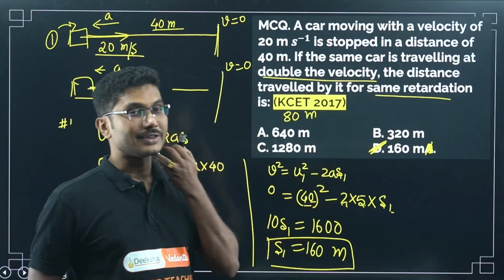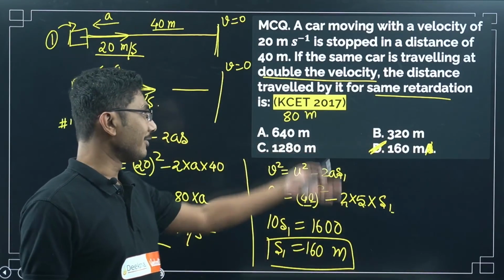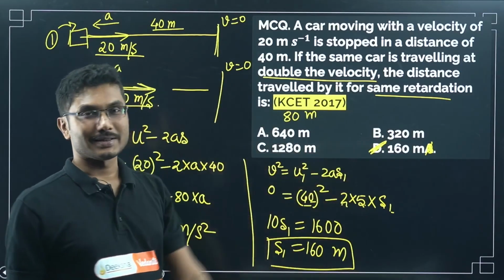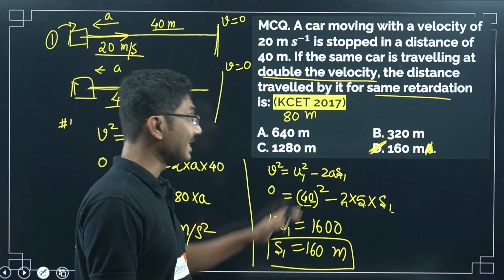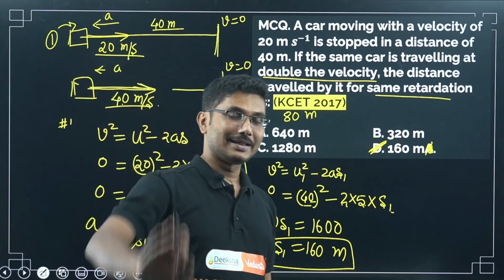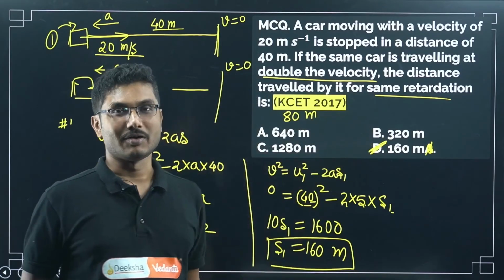The options in this question are so obvious that you can even guess it will be 160. Okay, 320, 640 will be too high, but you can guess the answer even if you are not doing the calculation in this case. But if they had given you 80 meters, then I think 90% of the students who are guessing the answer would have guessed it wrong.